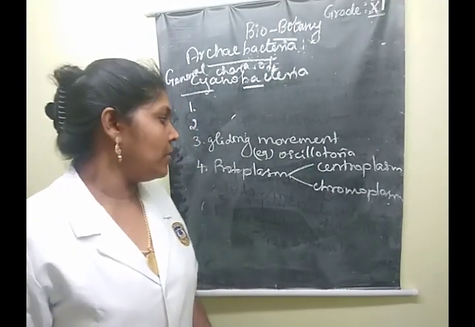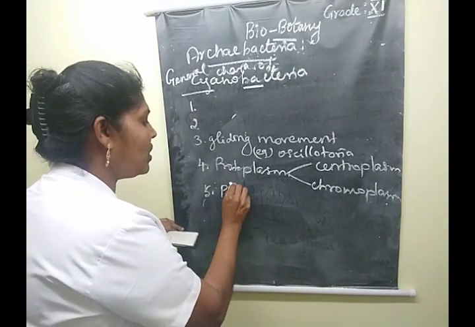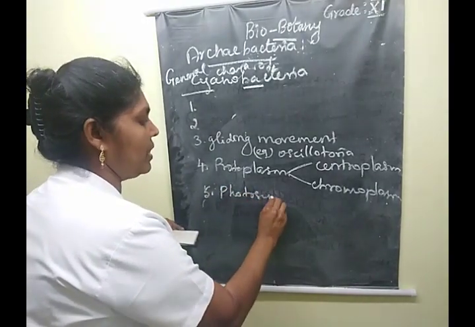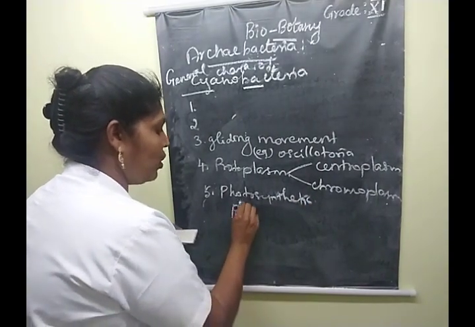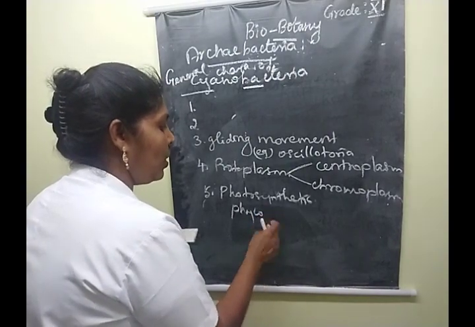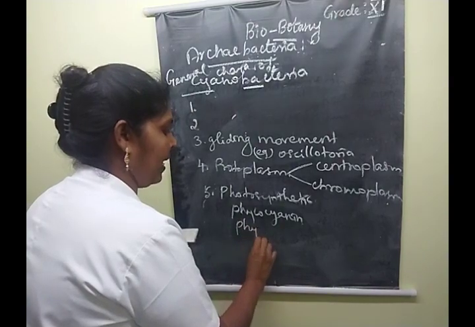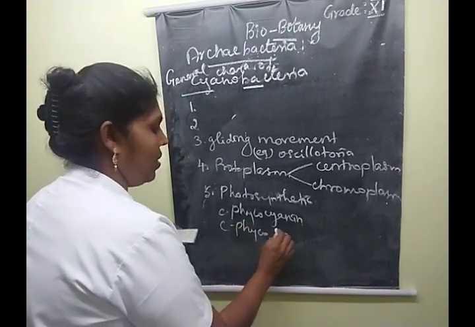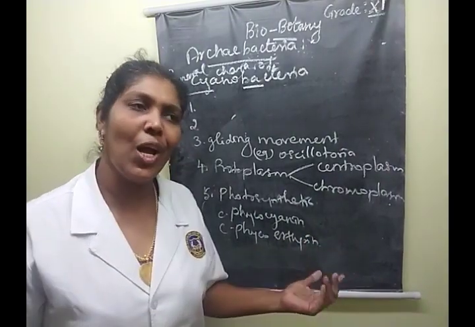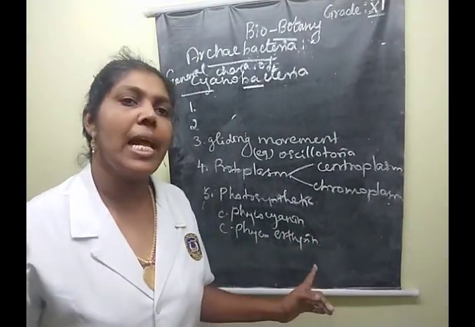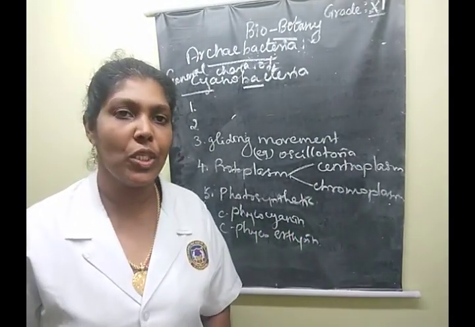Yes. The next one is the photosynthetic pigments. They have phycocyanin and phycoerythrin, along with myxoxanthin and myxoxanthophyll; these are also photosynthetic pigments present.